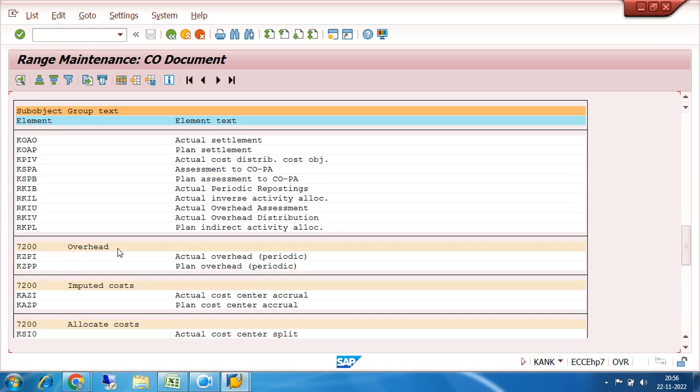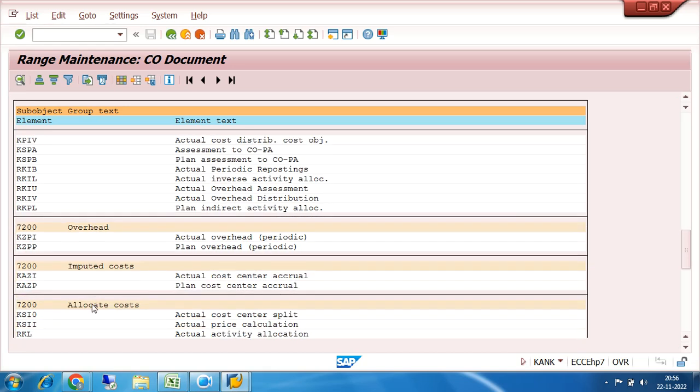See, regarding the overhead, this is the actual overhead, the transaction called KZPI, and plan overhead KZPP. In SAP, normally in costing or controlling, there are different transaction types. So transaction types say which things are done in this transaction type: KZPI, KZPP, imputed cost, KAZI, KAZP.